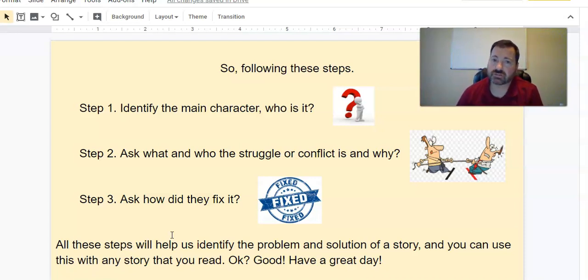If someone asks you, what's the problem and solution? Say, well, okay, who's the main character? And then say, what was the problem that the main character had, right? Was it against nature? Was it against himself? Was it against another person? And then how did that problem get fixed, right? And that is how we identify problem and solution. Okay. All righty.